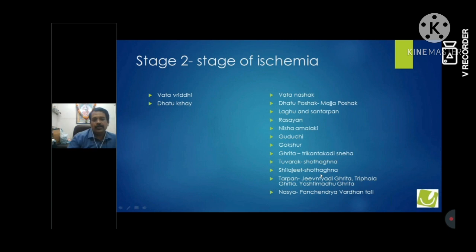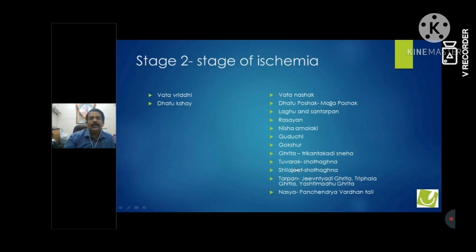There is a Vata Vruddhi and Dhatu Kshay. So we have to give something which is a Vata Nashak or Vata Shamak. Simultaneously it should address Dhatu Kshay. In Ayurveda it is clearly written: Laghu and Santarpanajanya Ahar. Of course, it is as good as a Rasayan. Rasayan is what we have to use in the second stage. There are 2-3 very common Rasayan Kalpa which are written: Nisha Amlaki, Guduchi, Guduchadi Ghrita, Gokshuradi Ghrita, Triphaladi Sneha. So that also we can use as a Rasayan module in the ischemia stage.